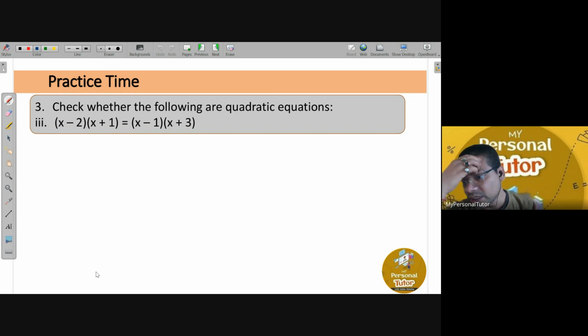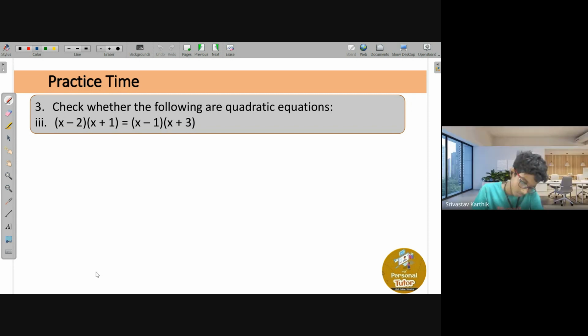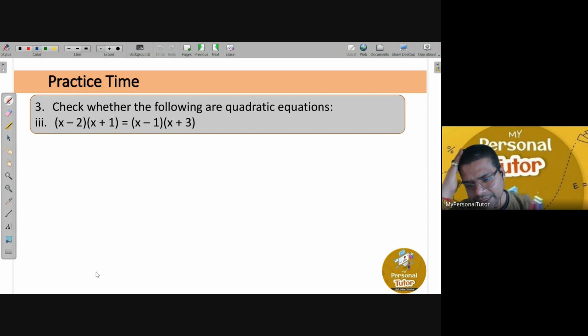Have you finished this question, Swati? Yes, sir. All right, Arohi, please finish it off. Yes, sir. Go slow, write each and every step in detail. You will get it.